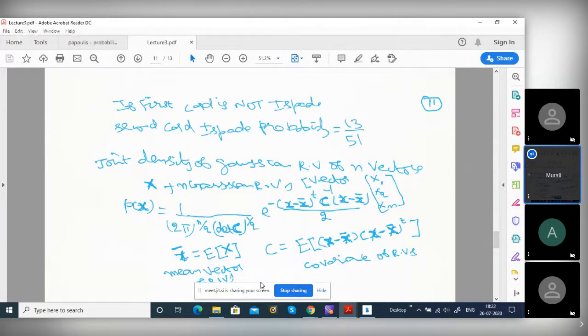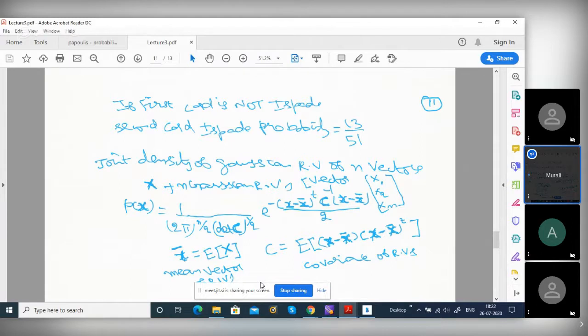p of x, where x is a vector, is given by small p of x, which is a density: 1 by (2 pi) power n by 2, determinant of C power of e power minus half x minus x bar transpose C inverse x minus x bar. Okay, that x1, x2, x3, forget it, I wrote it to explain to you. That is not in the formula.